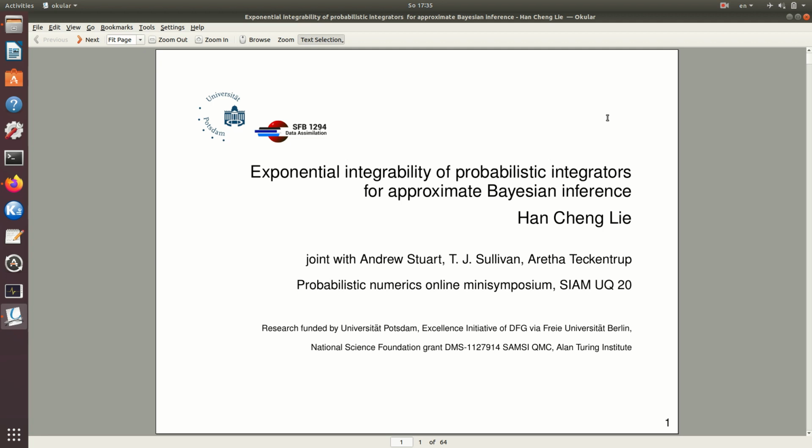Hello everyone, my name is Han and I'll be speaking about exponential integrability of probabilistic integrators for approximate Bayesian inference. This is joint work with Andrew Stewart, Tim Sullivan, and Aretha Teckentrup.